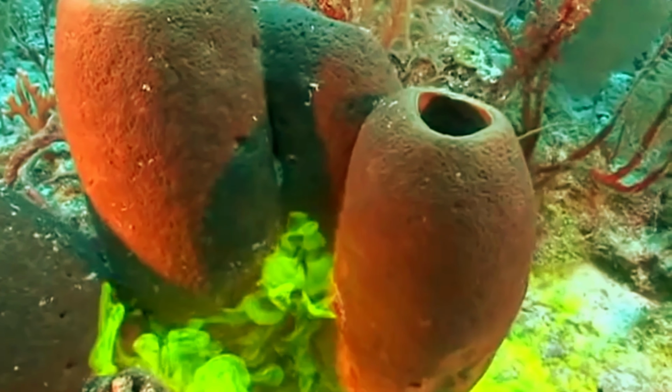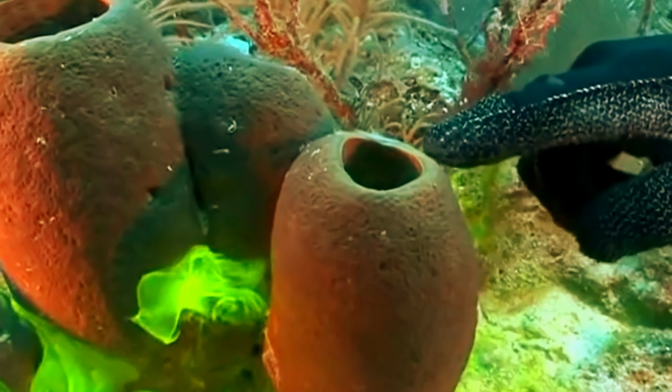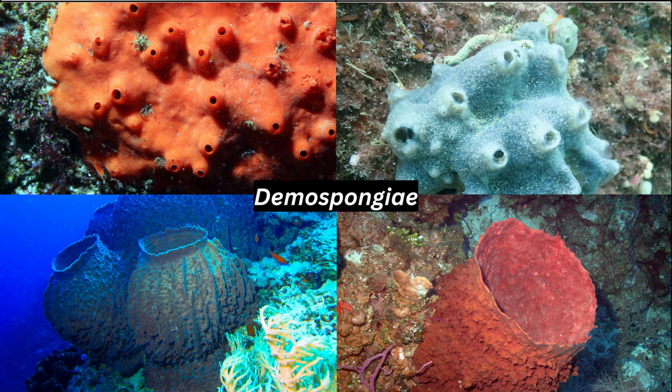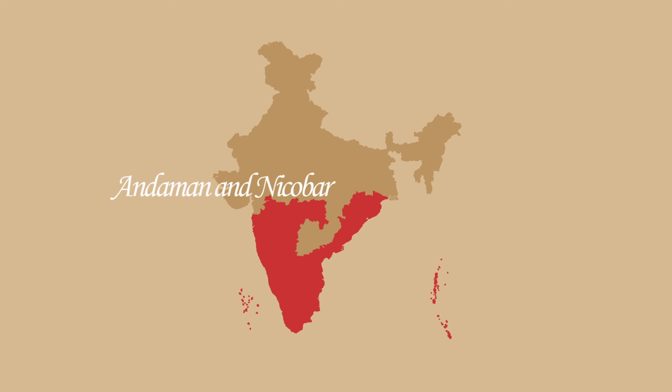The first phylum of kingdom Animalia is Porifera. Porifera are also known as sponges. They are one of the simplest multicellular organisms and mostly live in aquatic habitats. Porifera are further classified into class Calcarea, class Hexactinellida, also known as glass sponges, class Demospongia, class Homoscleromorpha. In India, there are almost 500 species of sponges, the majority of which belong to the class Demospongia. These species are found along the Indian coastline, particularly in states like Andaman and Nicobar Islands, the Lakshadweep Islands, and the coral reefs along the western and eastern coast.